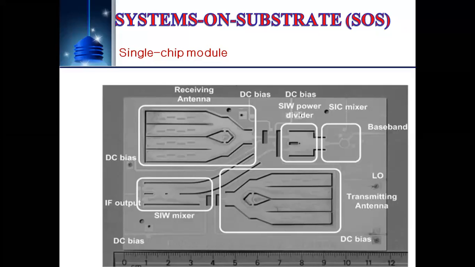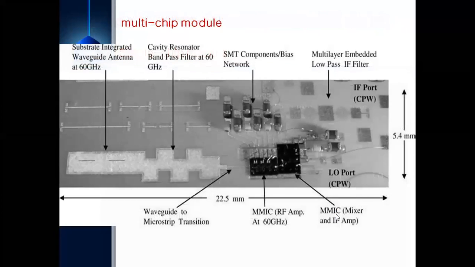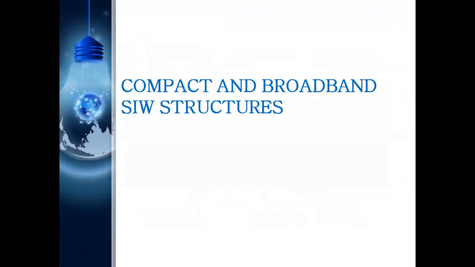Now this is one of the systems they are developing in foreign countries, and it is a single chip model which has both transmitter and receiver. Here mixer, power divider, everything is possible. It's the antenna, it's a mixer, and it's a transmitting antenna. Everything is possible. This is a multi-chip model developed for the RFID application point of view. And this is a compact one.